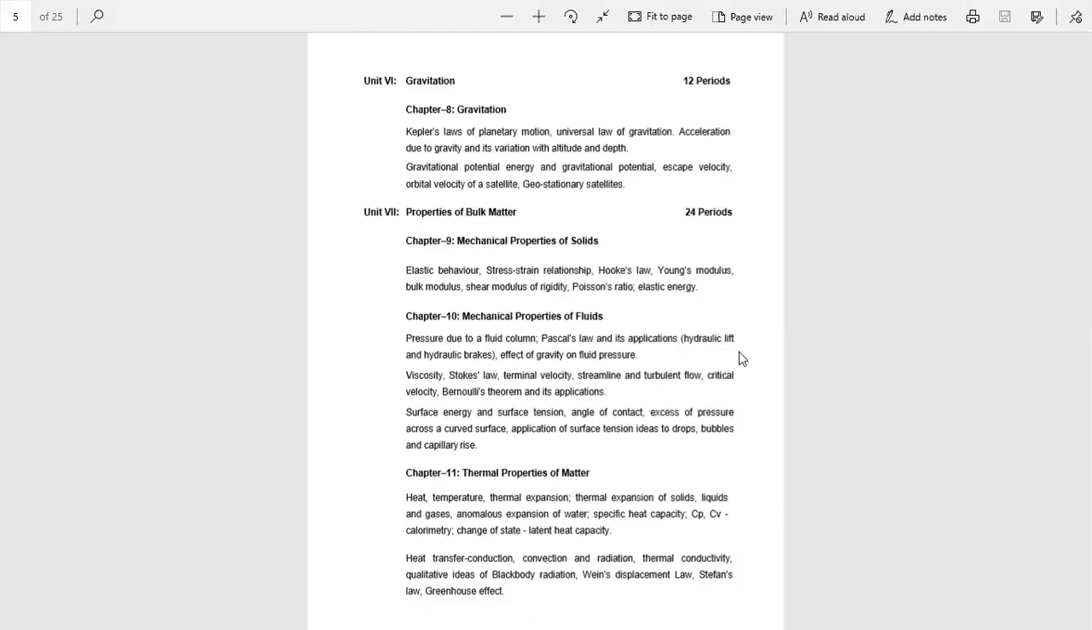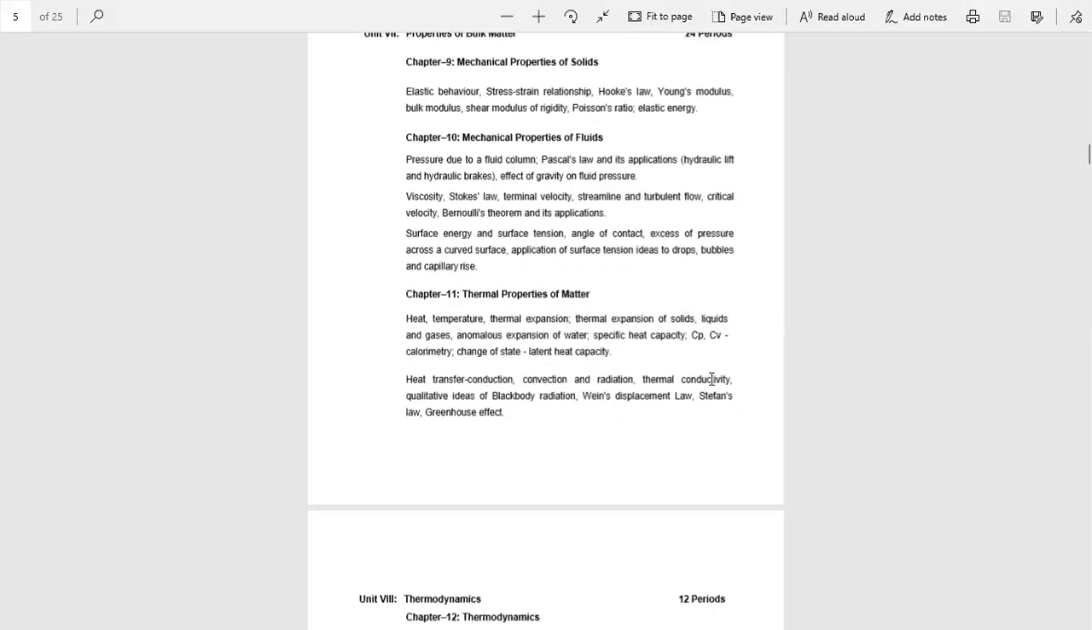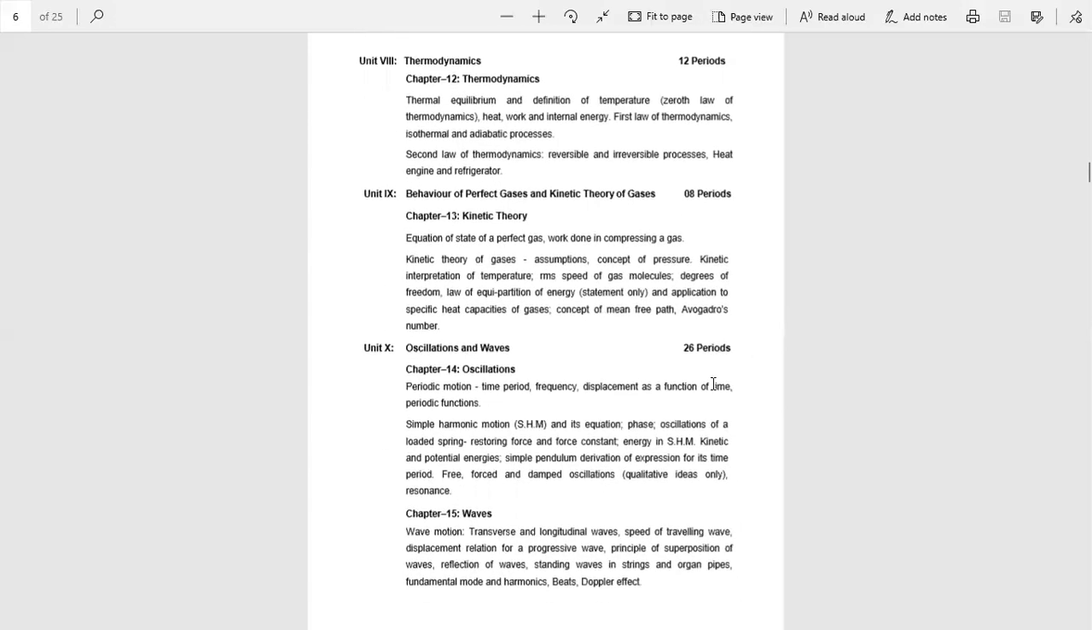Now come to chapter number 12. Chapter number 12 is thermodynamics. In this chapter, we will discuss the laws of thermodynamics like the zeroth law, first law, and second law, from where the concepts of refrigerator, heat engine, and heat pump came out. The actual meaning of thermodynamics is the study of heat when heat is moving. Thermodynamics means thermo plus dynamics. Thermo means heat and dynamics means motion.